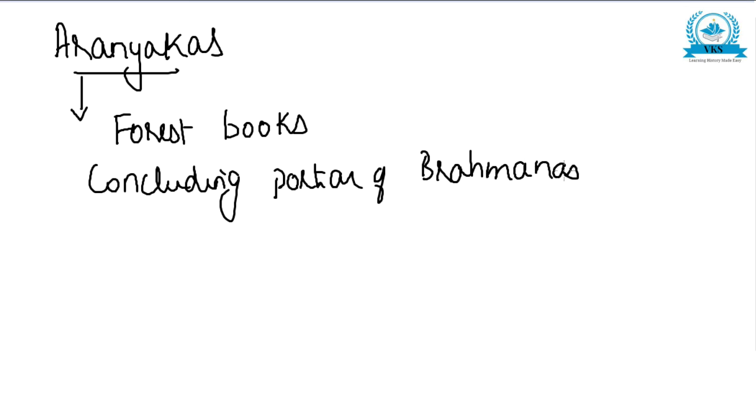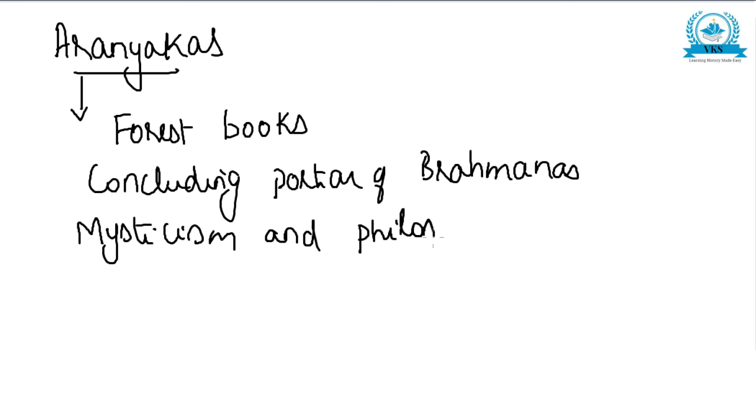So we have studied how each Veda has Brahmanas attached to it, and then Aranyakas are the concluding portion of Brahmanas. They deal mainly with mysticism and philosophy and not with rituals.